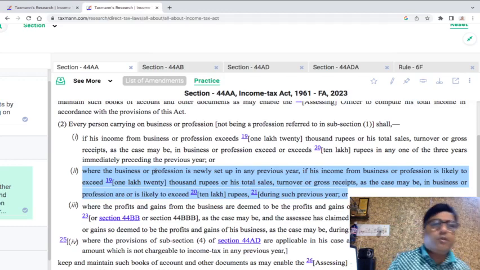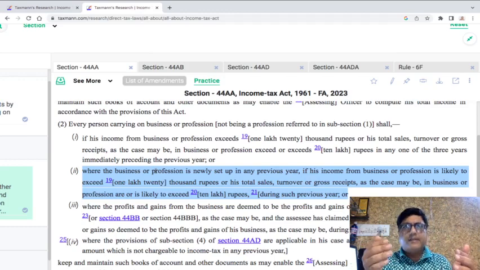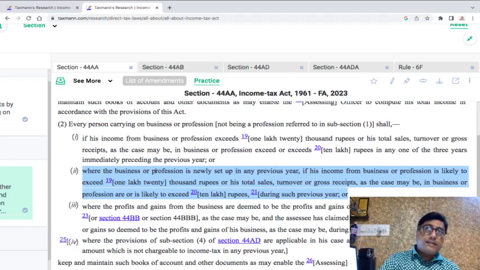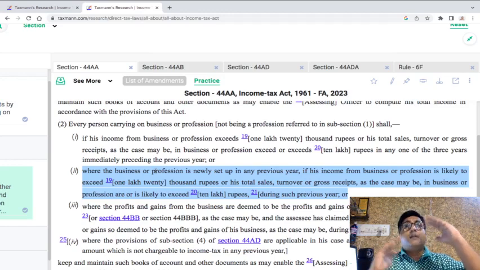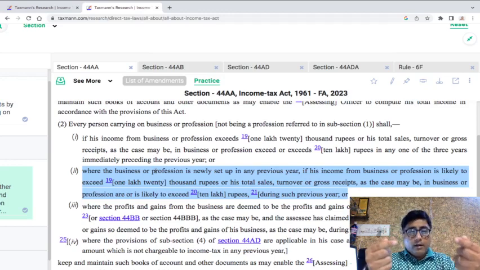The books of accounts are required to be maintained if the turnover exceeds 10 lakhs in any of the last 3 years, so if you are carrying on a business since 2 years, then in any of the last 2 years, if it exceeds 10 lakhs of rupees or income exceeds 1,20,000 rupees, for individual or HUF 250 and 25 lakhs rupees, you have to put it this way. Then you have to go and maintain. If it is a new business, do you expect that it would exceed this amount? If yes, then go and maintain the books of account. So that's how the things stop here. But then we can't stop here because we have clause 3 and we have clause number 4 as well.